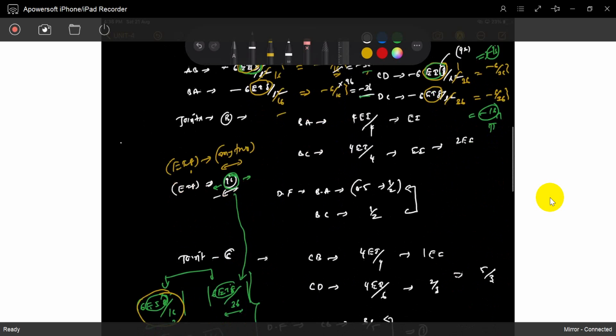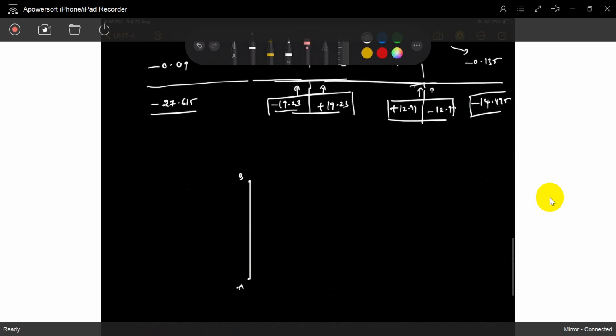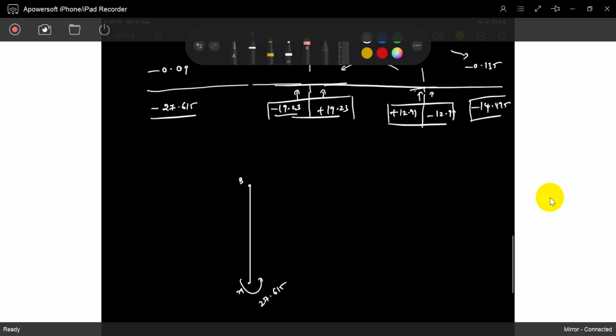So we have to write down what HA and HD are. We already wrote it in the previous step. See, this is A, this is B. A moment is 27.615 anti-clockwise, and again anti-clockwise 19.23. So we take HA like this. Length is 4 meters.